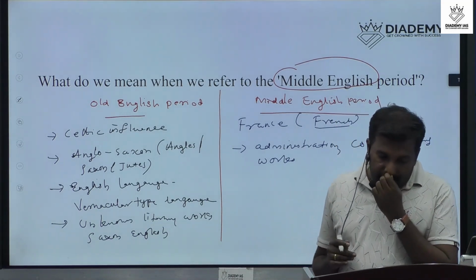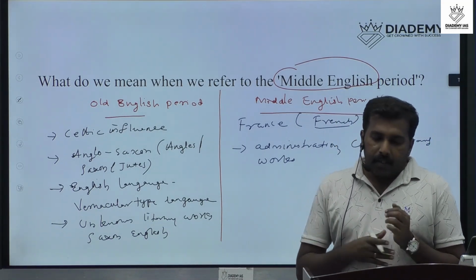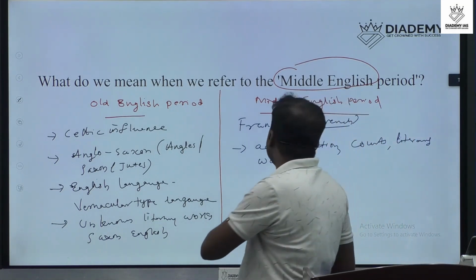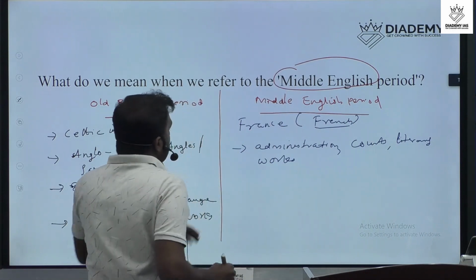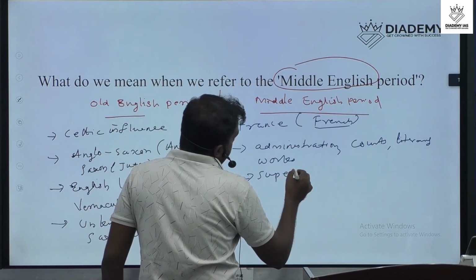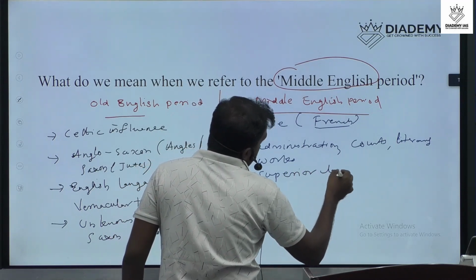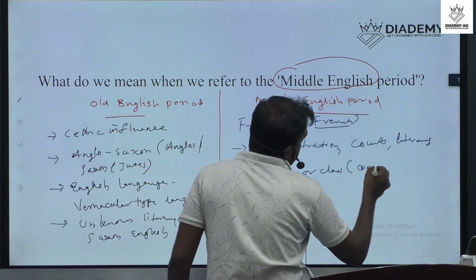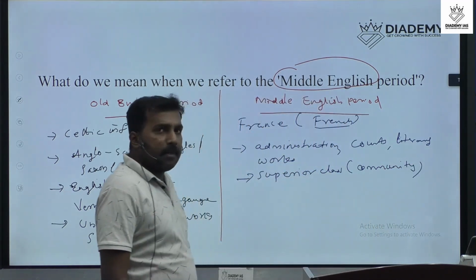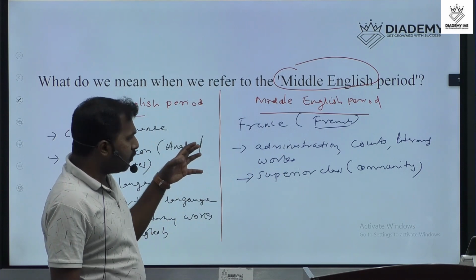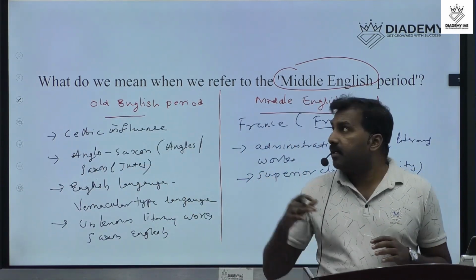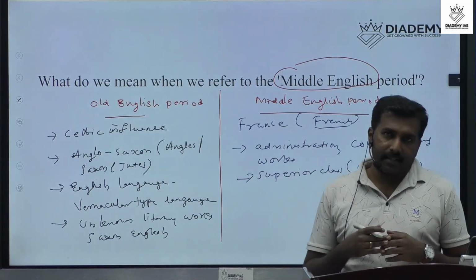The next important difference is that the position of common people was very pathetic in this time, because the superior class played the major role in Anglo-Norman England.